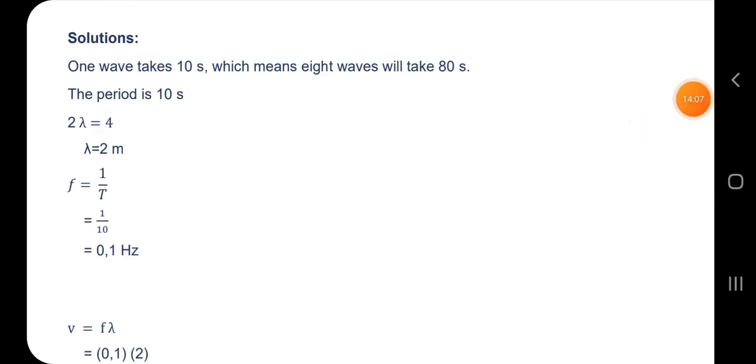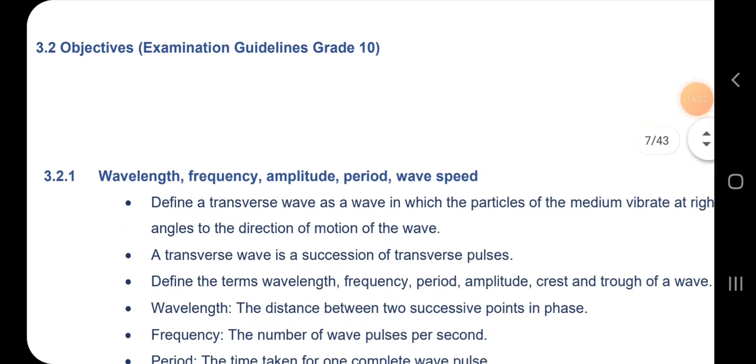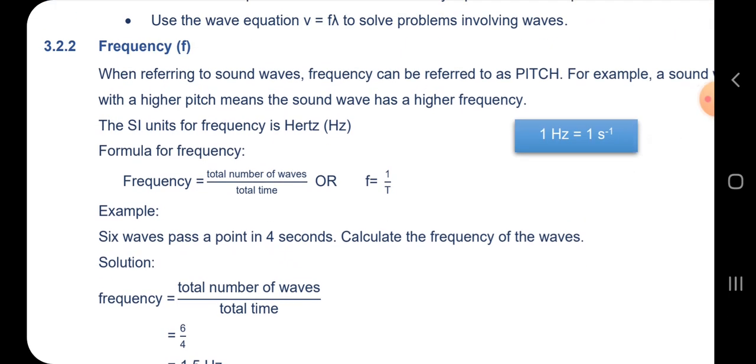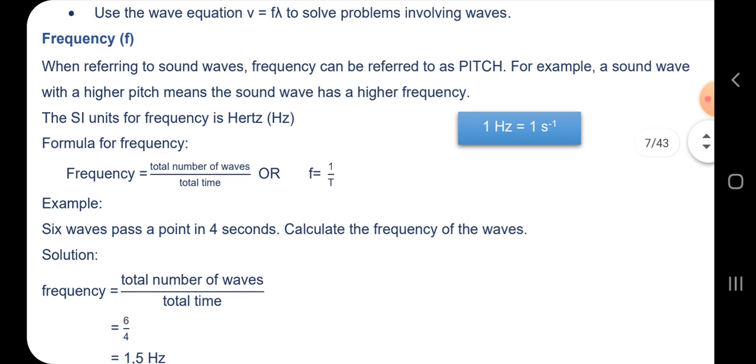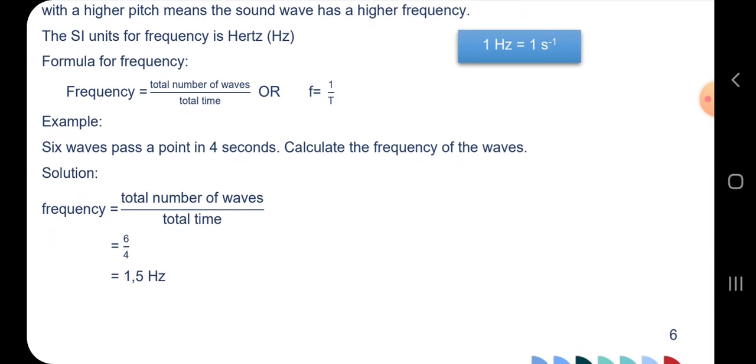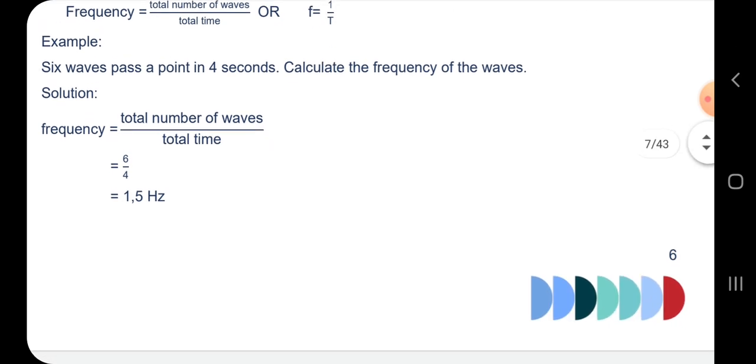And something grade 10 that you have to know is that frequency, that F, is 1 over time. That's how you calculate frequency. So 1 over time. So grade 10 examination guidelines, waves and sound. So when referring to a sound wave, frequency can be referred to as the pitch. For example, a sound wave with a higher pitch means the sound wave has a higher frequency. So frequency is calculated by the total number of waves divided by total time, or F equals 1 over T.